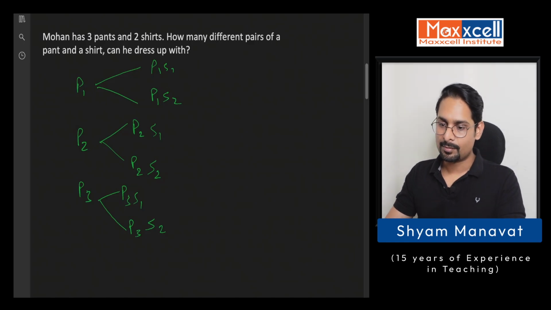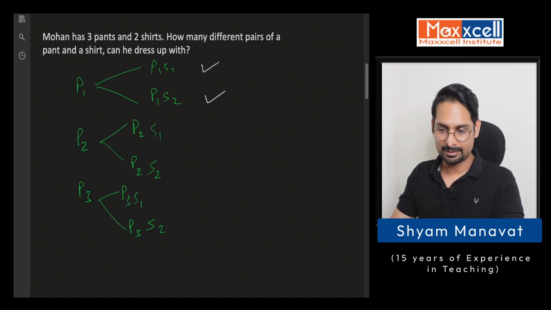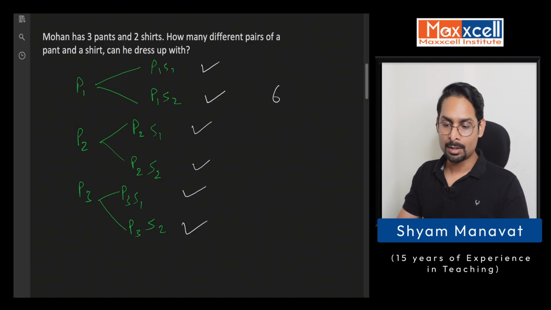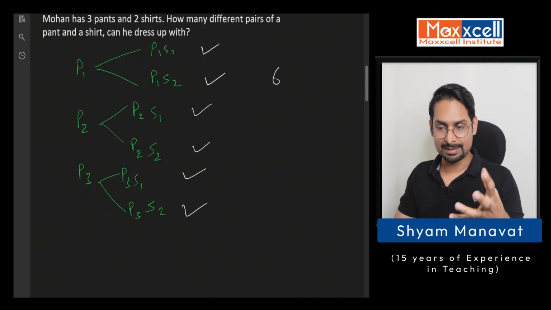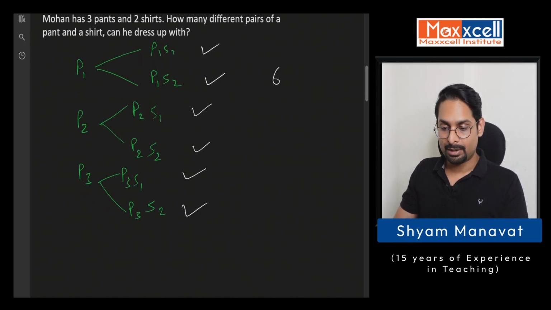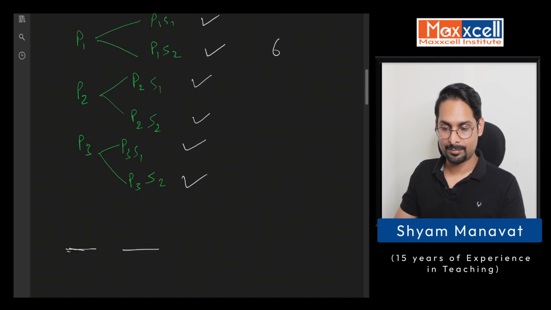So the number of combinations, or number of ways he can dress up, is 6, correct? So what's happening here, we can also visualize like this. Say we have these 2 places, okay? One is for pants and this is for shirts.